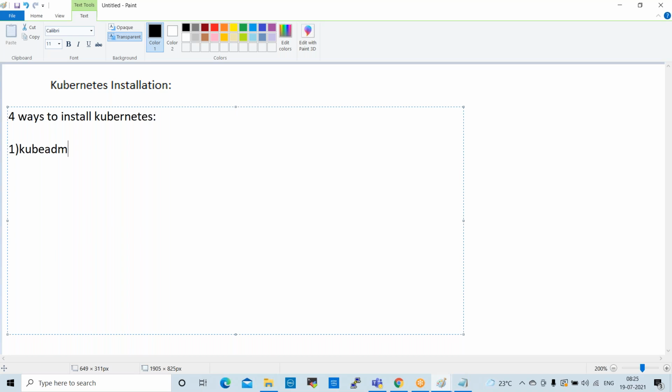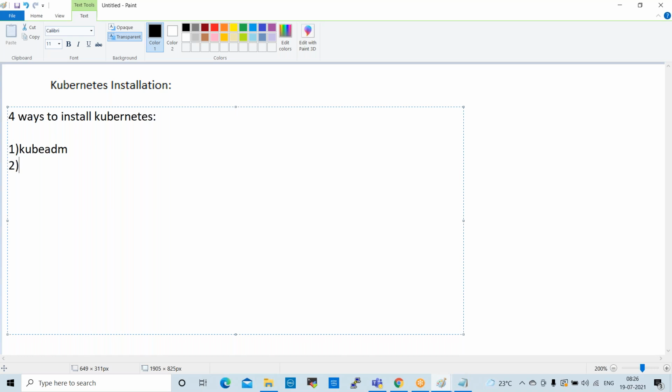Normally in production environments, we use Kubeadm only. So in our test lab also, we use Kubeadm. So Kubeadm is for production environments. Normally we use Kubeadm. Okay, so this is the main setup.